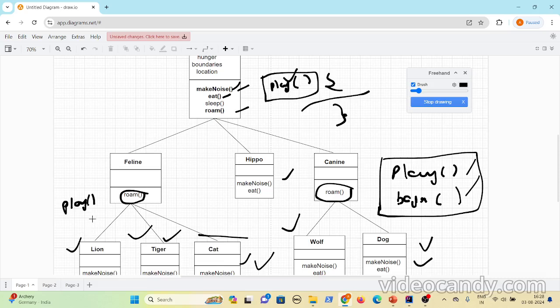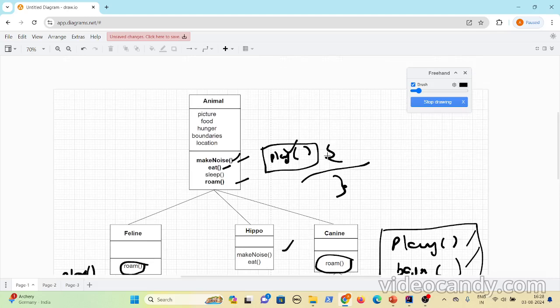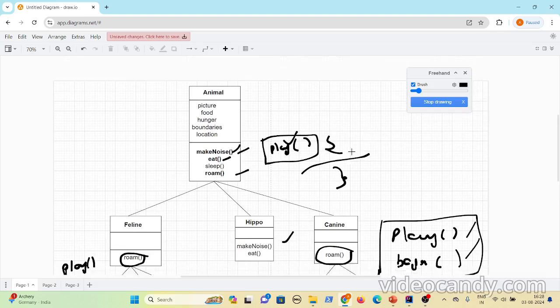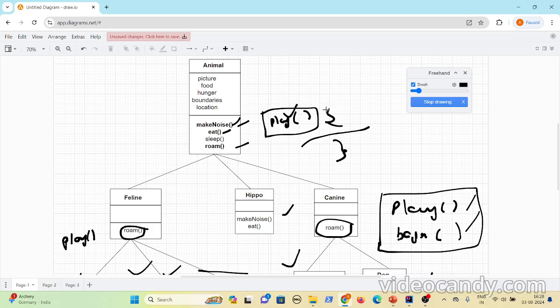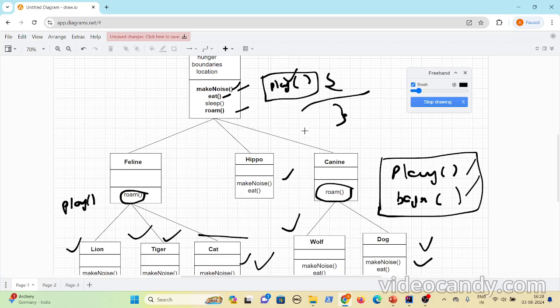Now, is it really required? If lion, tiger, wolf, hippo don't have these behaviors, and you make them implement those methods with an empty body, it's also not good. You have declared them as abstract, cat and dog might implement their own specific implementations, but lion, tiger, hippo and wolf, since they don't do anything with these behaviors, will just implement the empty body, or just say that I don't do anything. Just by implementing the method and saying that I don't do anything, it doesn't make sense at all, right? So this approach is also not good.